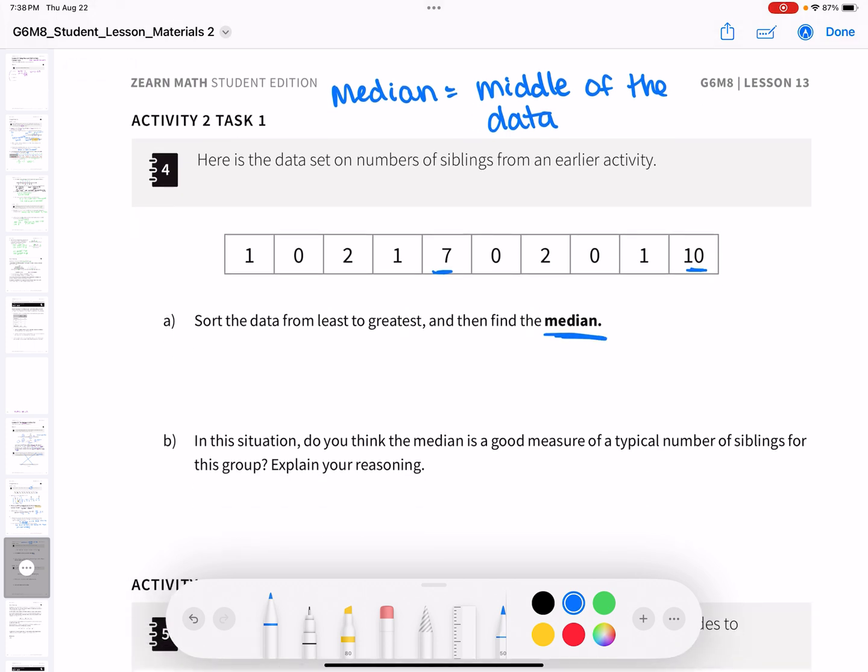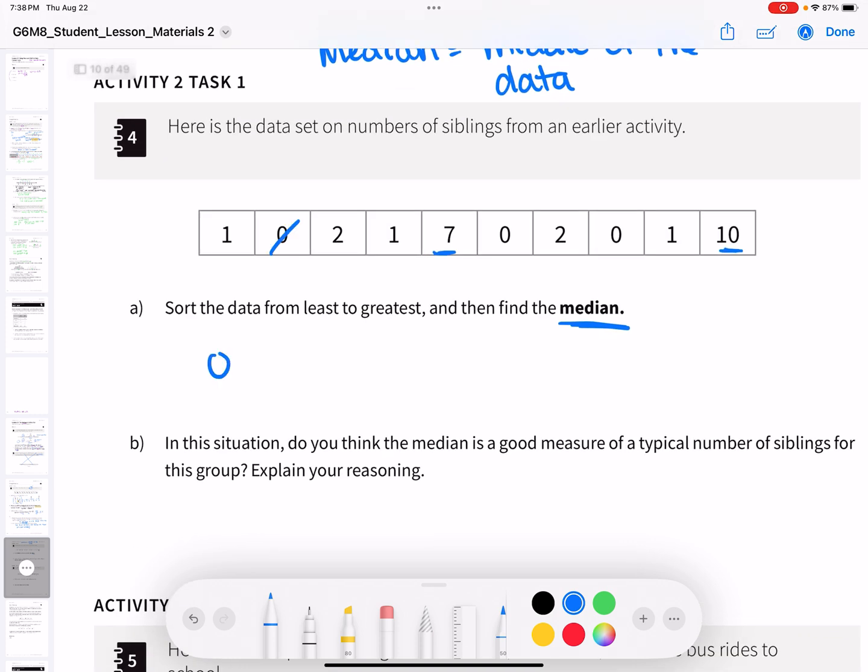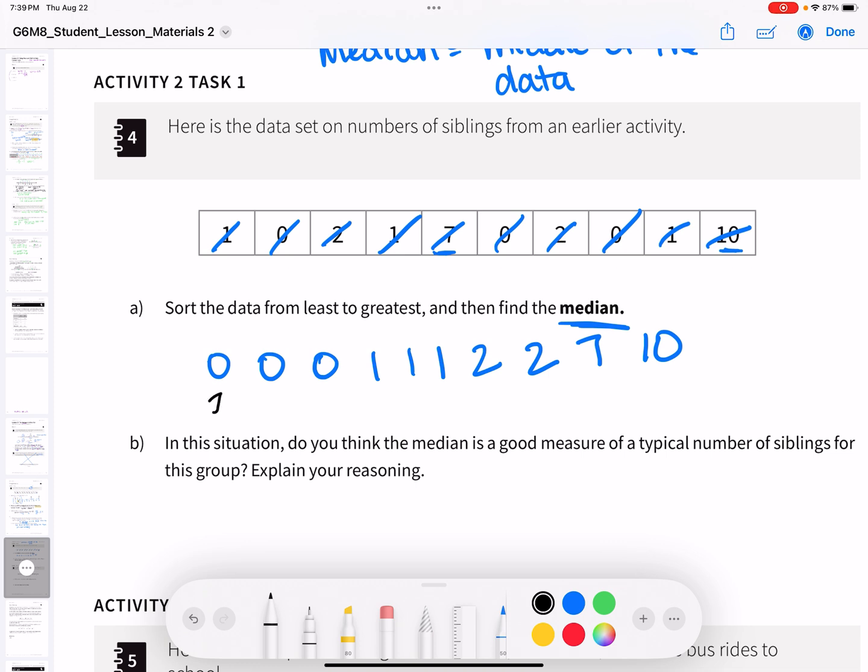All right, so we have 0, 0, 0. Then we have 1, 1, 1. Then we have 2, 2. Then we have 7. Then we have 10. So this is how I like to find the median. You start at one end and you cross off the first one, and then you start at the other end and cross it off until you meet in the middle. Because that means we're taking 1 from each side. So like this. 1, 1.